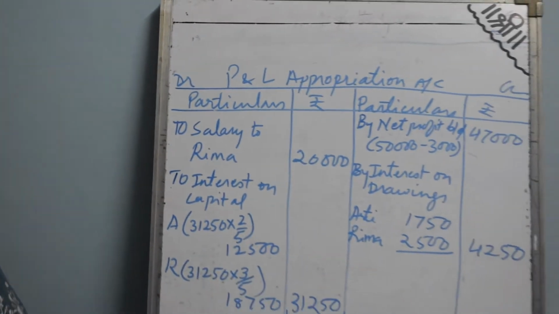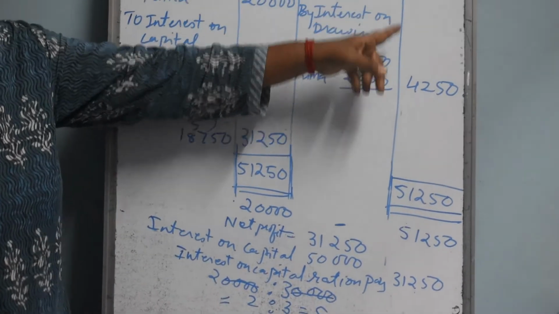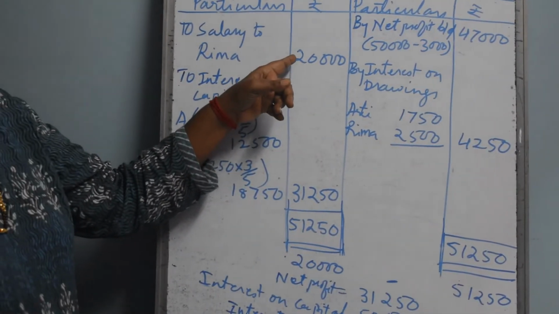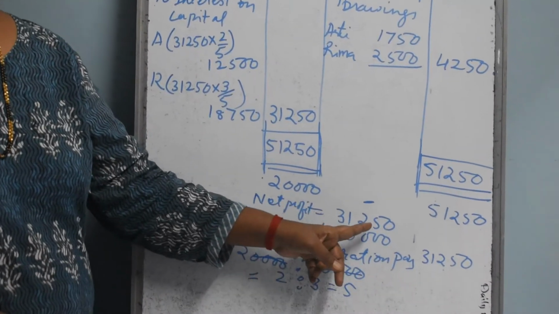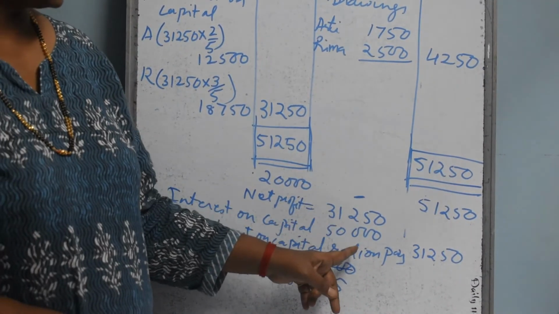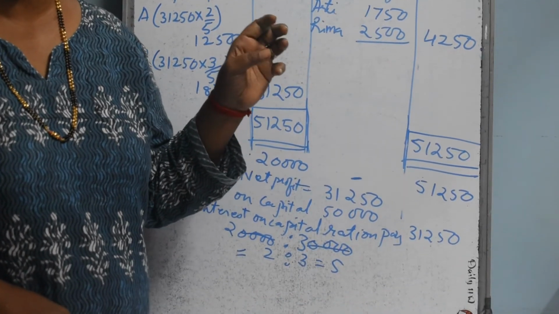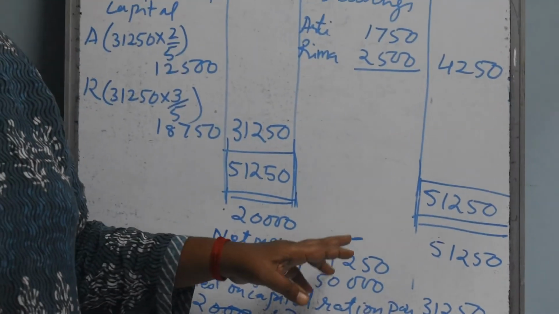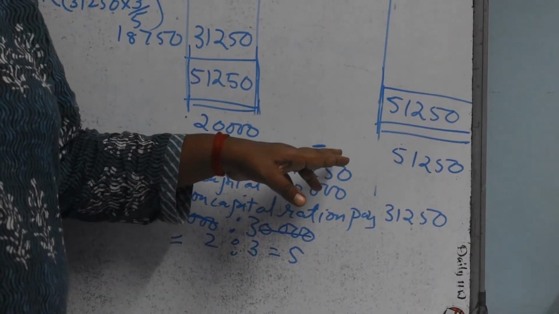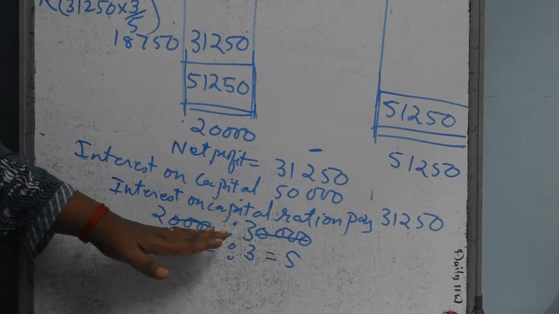Only a short note you write: whenever the net profit, you first add the credit side minus the debit side, the balance remaining is 31,250, which is less than the interest on capital which we have calculated in working note number A. It is 20,000 and 30,000, so 50,000 we have to pay them. But we are having 31,250. This 31,250 we have to pay in the interest ratio.